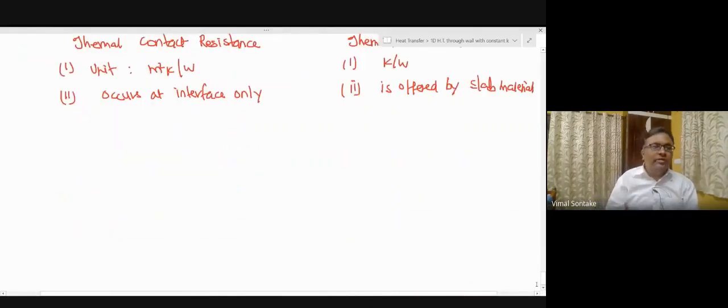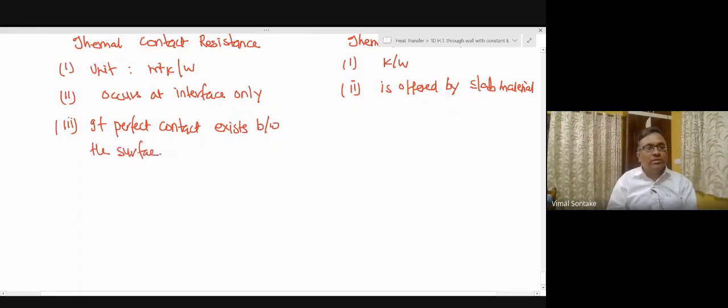The third difference: if perfect contact exists between the surfaces, the value of thermal contact resistance RTC can be 0.